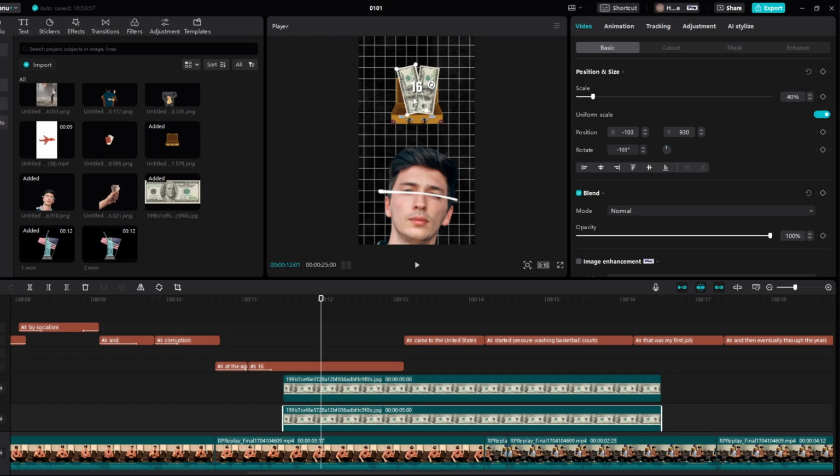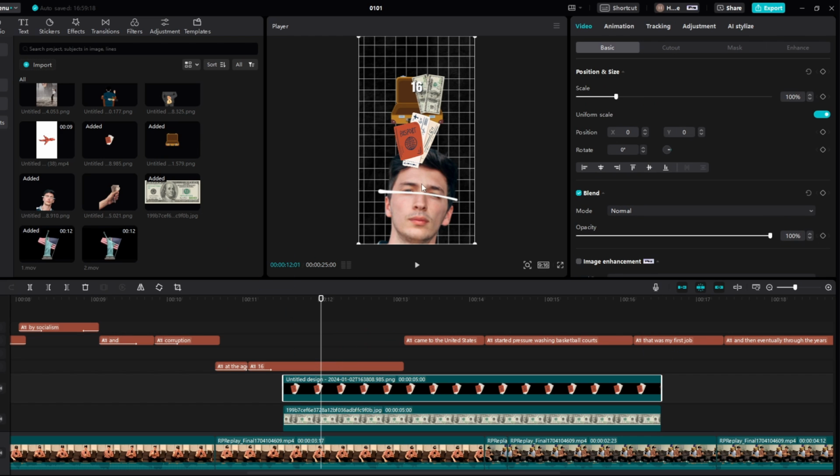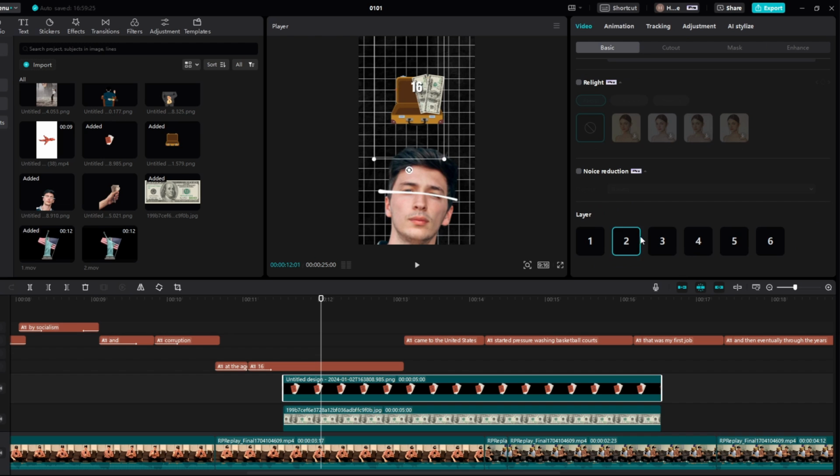Just like so. In fact, what we're going to do is bring this a bit more to the edge, bring this a bit smaller, put this right here. And then we'll see the scale on this, so it's 32%, and we'll put this one to 32 as well. And then we'll put that right there, and then we can add the passport thing as well. And decrease the size, bring it something like this, and then we can put this behind the money, just so it's like this.